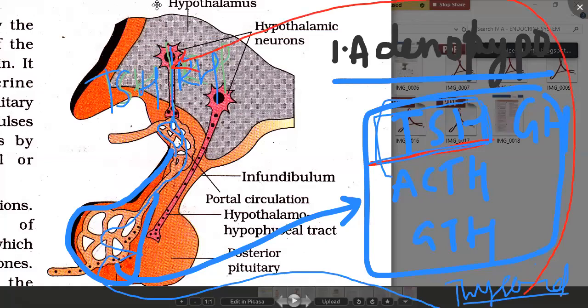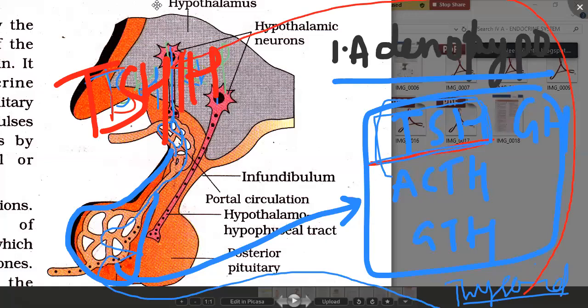Now hypothalamus will respond. Then hypothalamus releases a hormone called TSH-IH, the TSH inhibiting hormone.